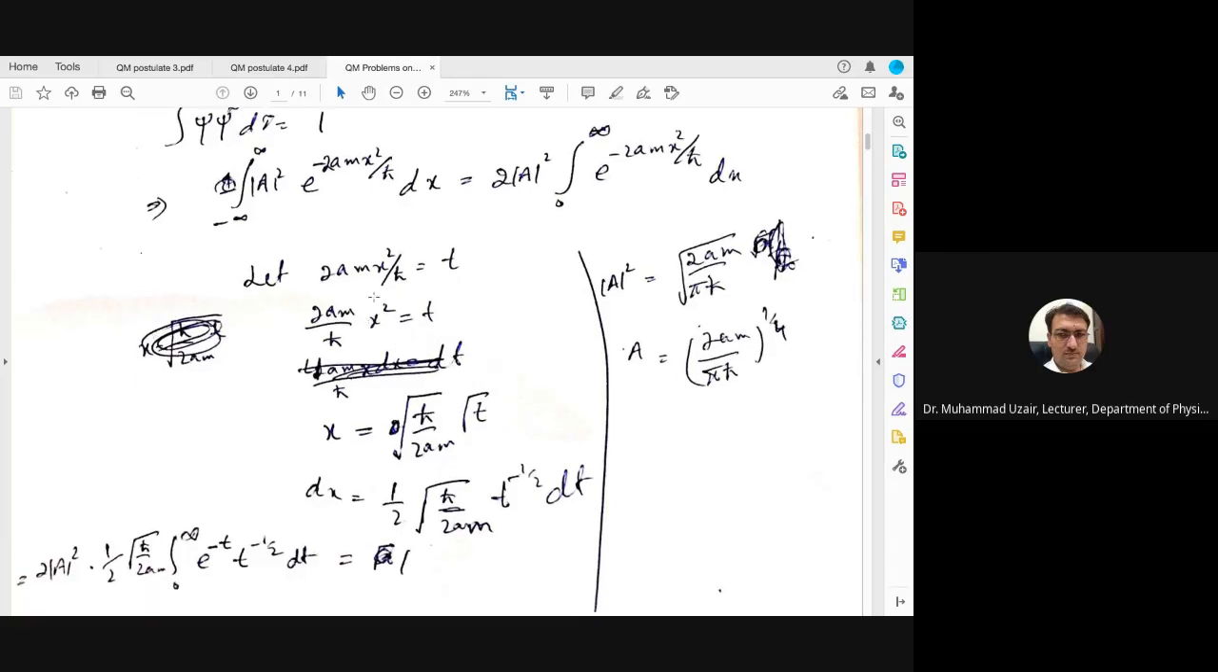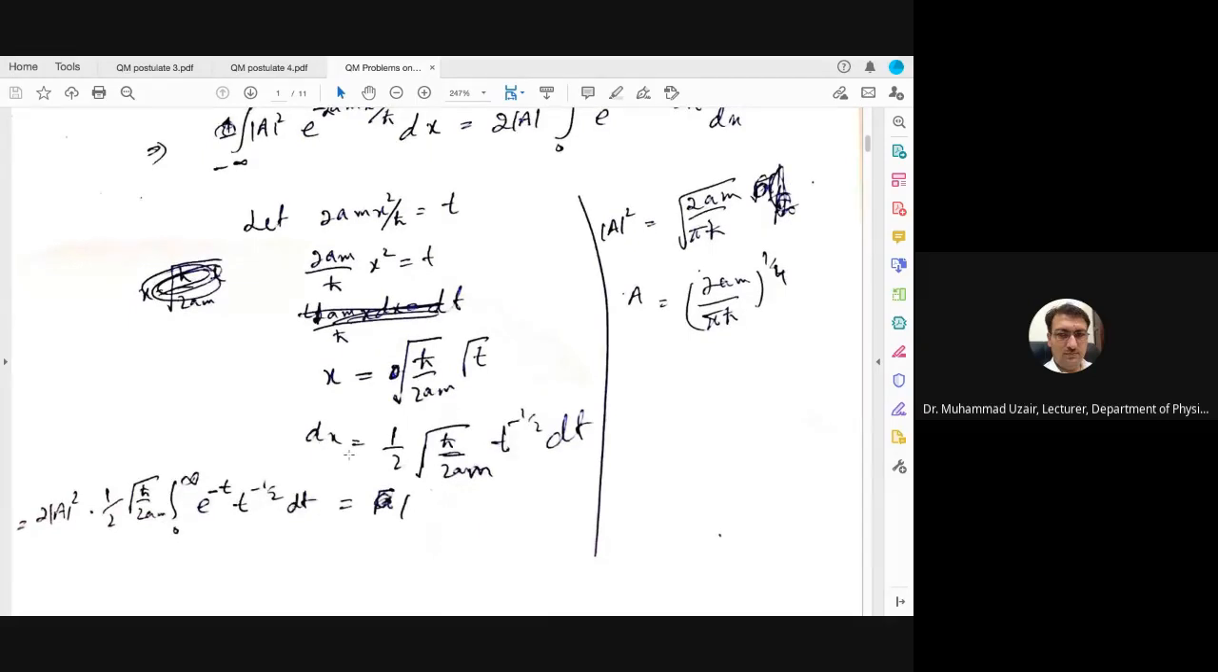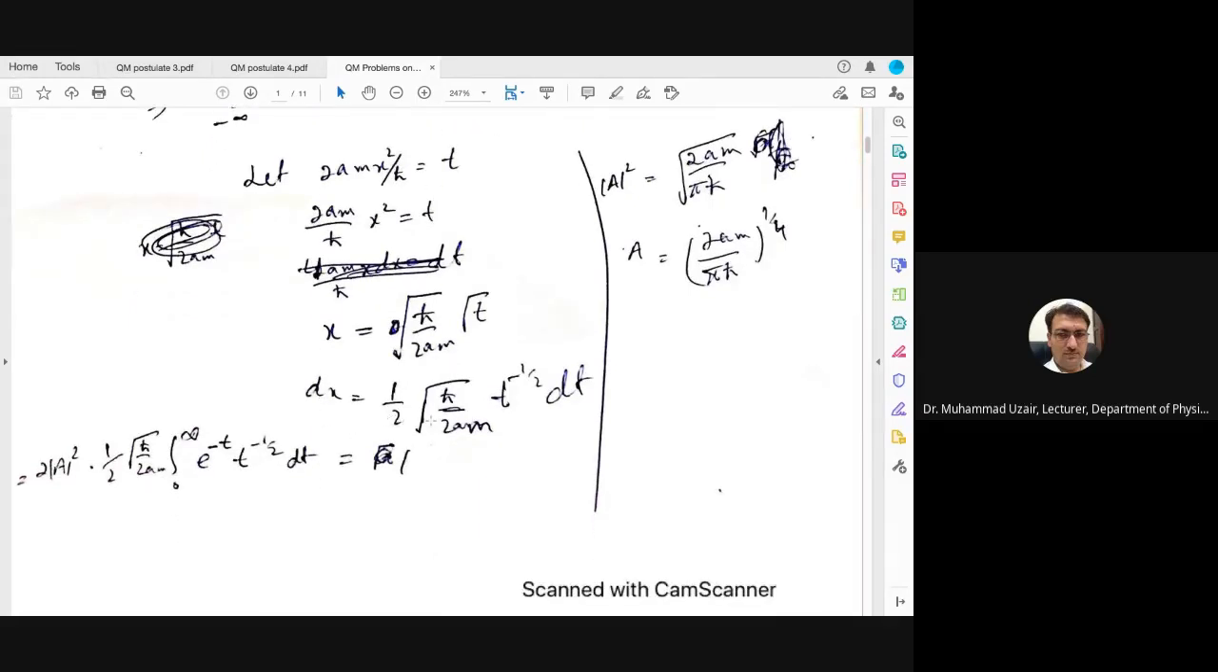So for that we need to find the value of x first, and then we can find the value of dx. Equating this thing to t, the value of x is equal to h cut by 2am under the root, into under the root t. Now taking the differential on both sides, dx equals 1 by 2, because this t has the power of 1 by 2, so it will come here, and t will become t to the power 1 by 2 minus 1, which will give you minus 1 by 2.